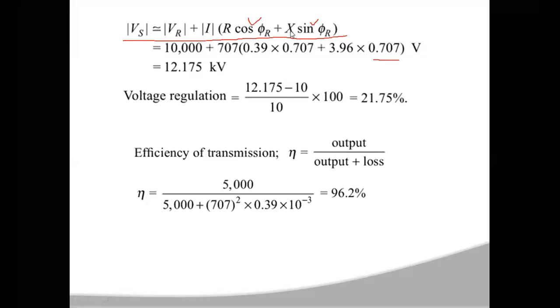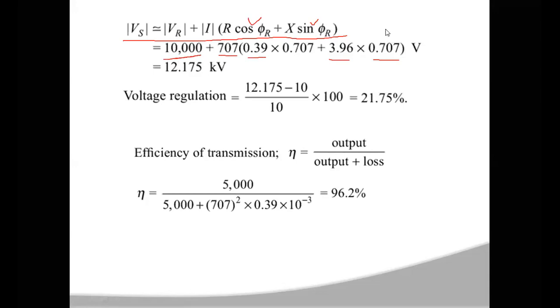The resistance and reactance were calculated for the 20 kilometer transmission line. Capital R and capital X are the total resistance and total reactance of the transmission line. Those values are 0.37 for total resistance and 3.96 for total reactance. The magnitude of current we got is 707, and the receiving end voltage is given as 10 kilovolts, which is 10,000 volts.